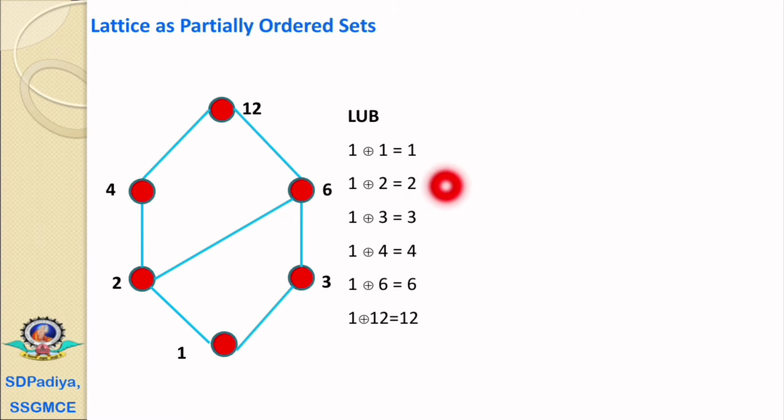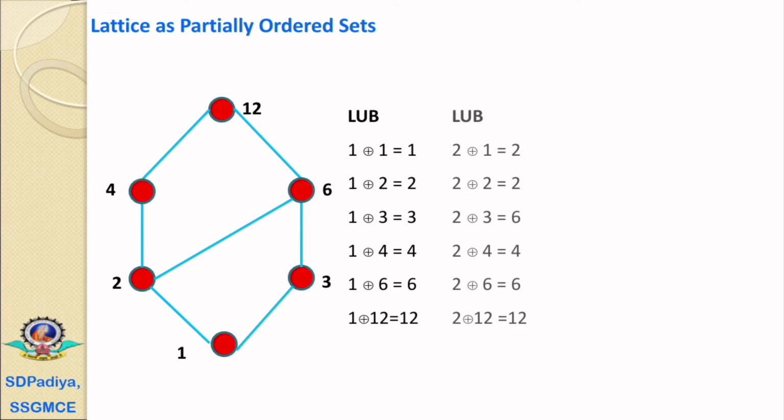Now again from this we can see that 1 is the universal lower bound, that is universal lower bound join A equals A, because join is an upper bound and 1 is the universal lower bound. Therefore, universal lower bound join A equals A.